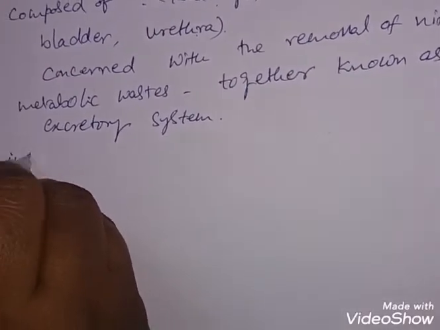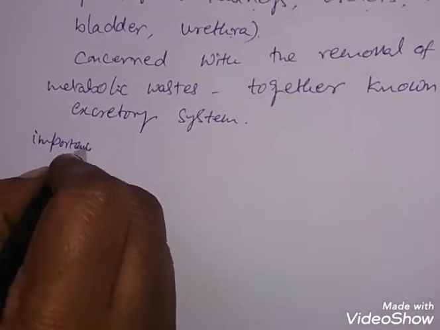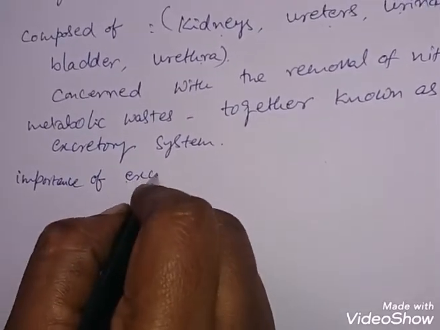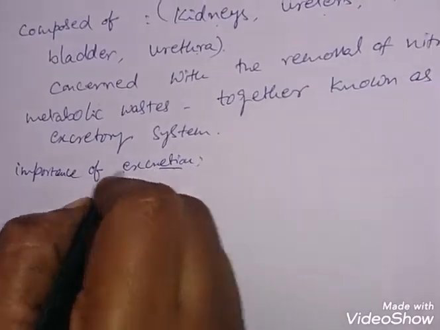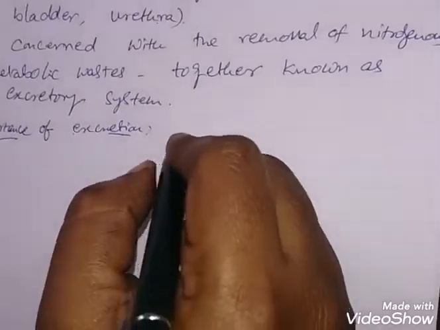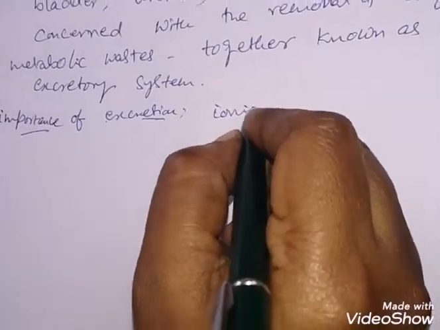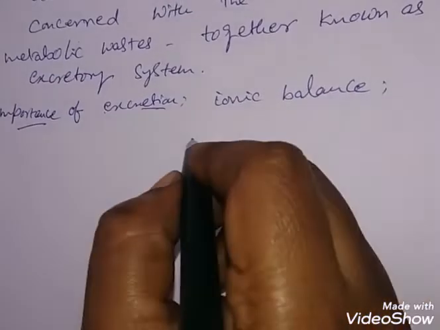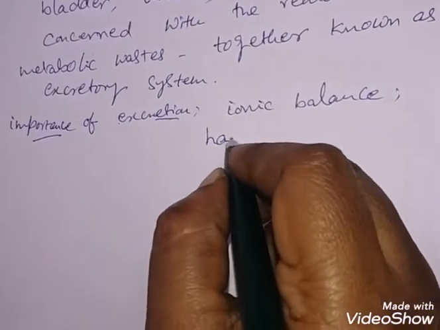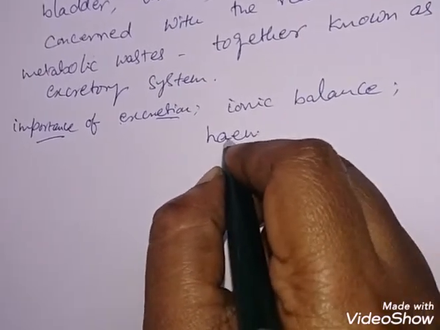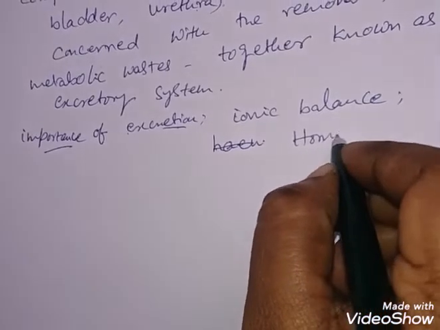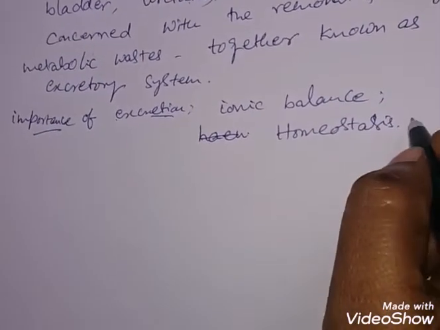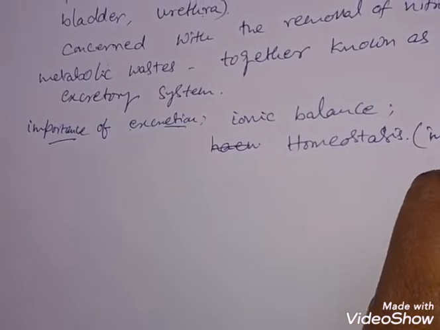Now come to the importance of excretion. What is the importance of excretion? Excretion is important in maintaining ionic balance in the body, which comes under a huge phenomenon, that is homeostasis. Homeostasis is the maintenance of internal equilibrium in the body.